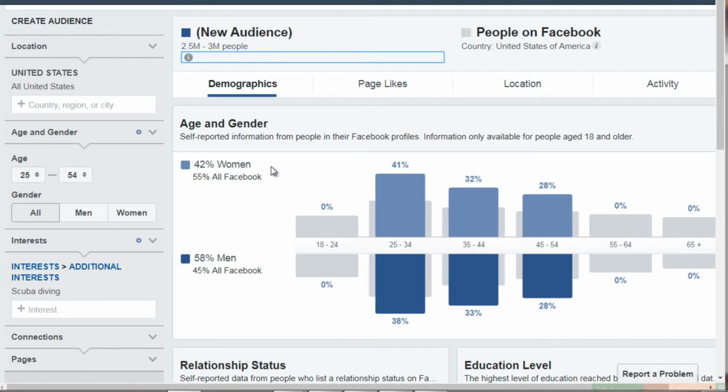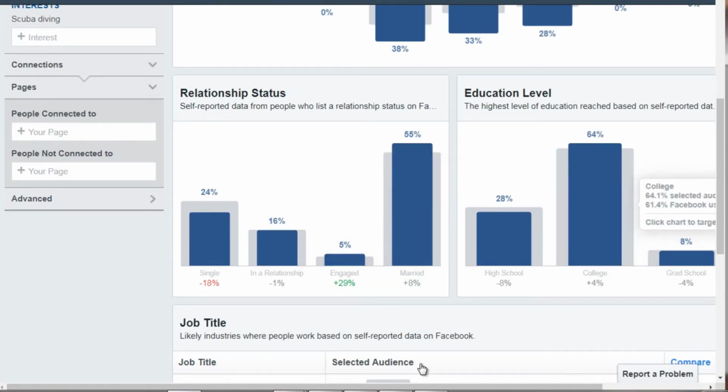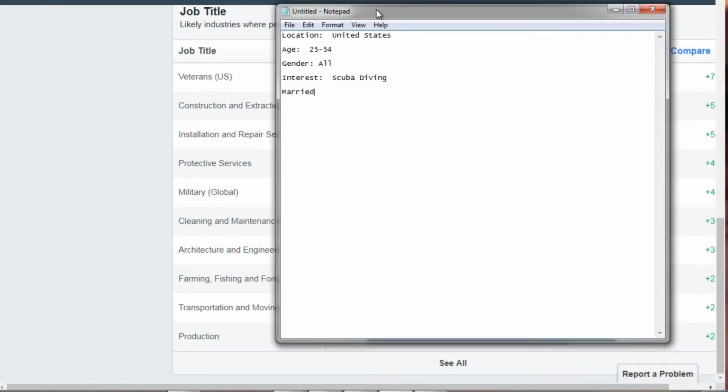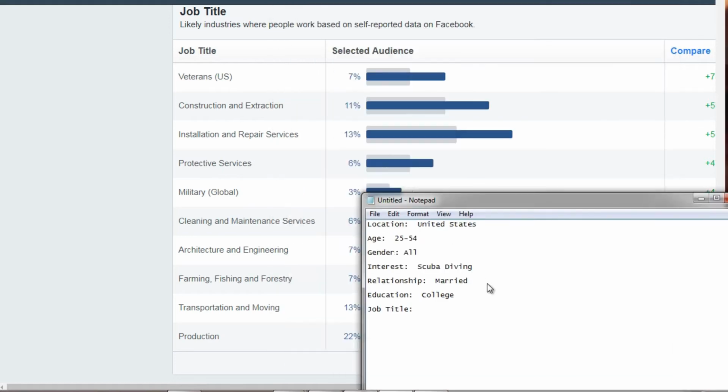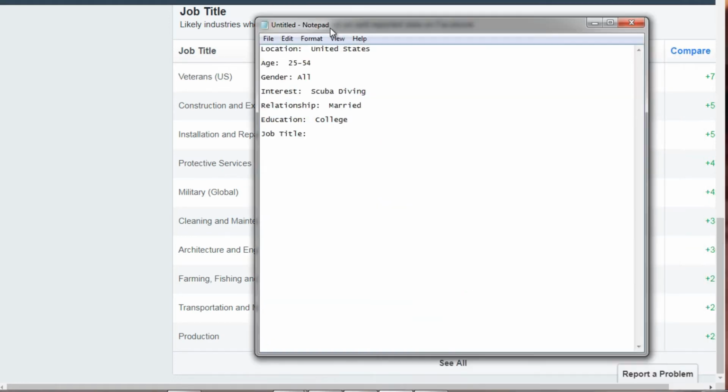All right, so scrolling down here, we have relationship status. The majority are married with a college level education. So married, say relationship, and education, and job title. And remember, we see that the majority is production. So we're going to type in production.